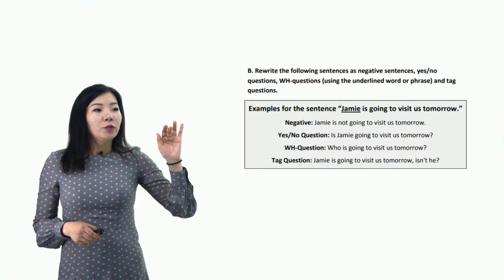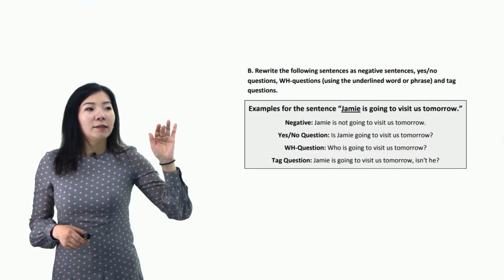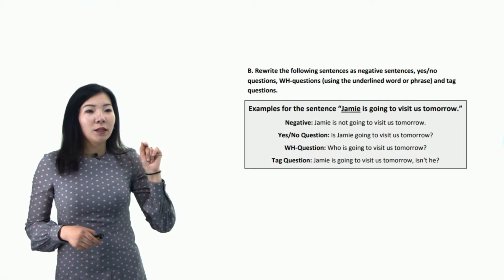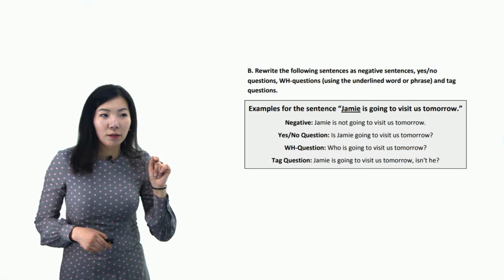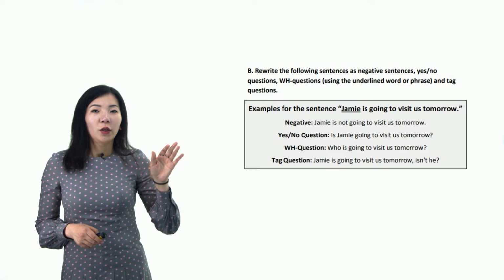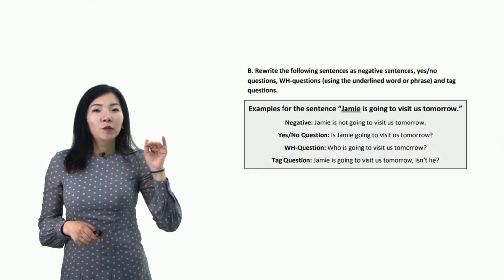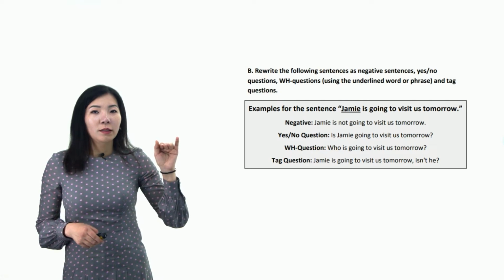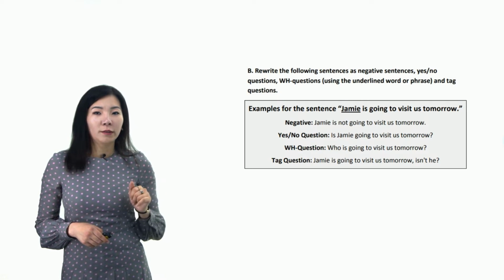So you need to rewrite the given sentence as a negative sentence, yes or no question, special question, and tag question. Whenever you're going to rewrite special questions, use the underlined words and phrases.